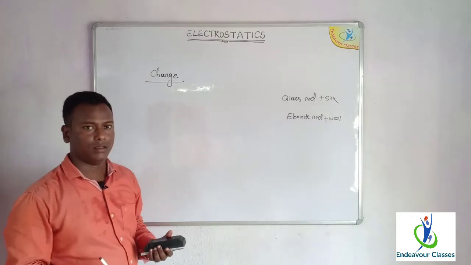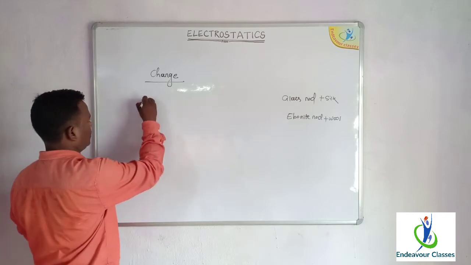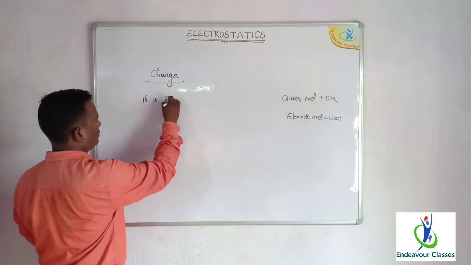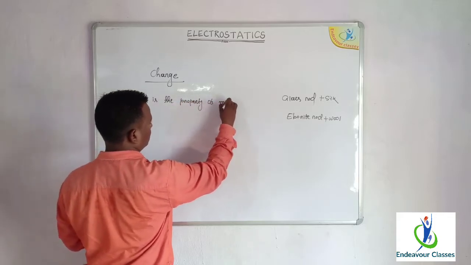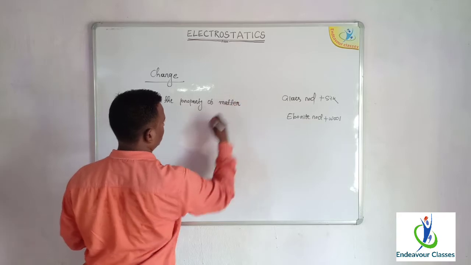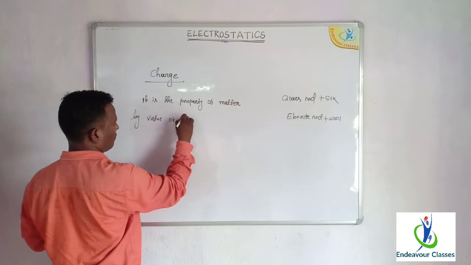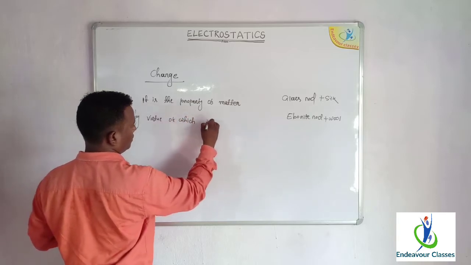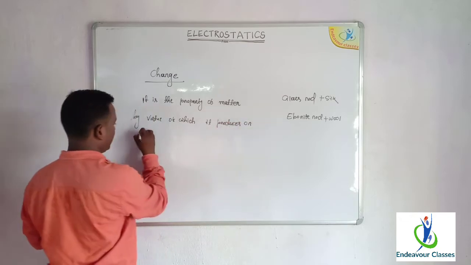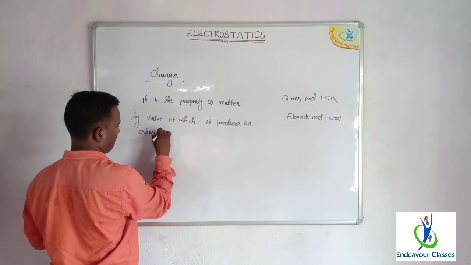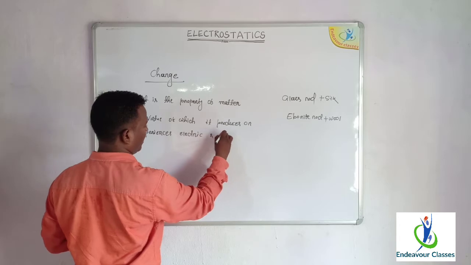So see, the definition of the charge is that it is the property of the body, or it is the property of matter by virtue of which it produces or experiences electric and magnetic forces.